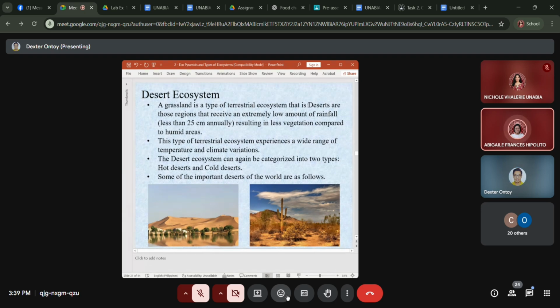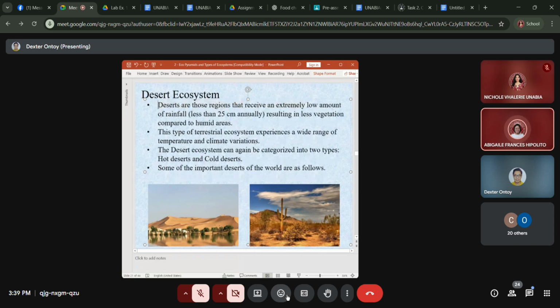Deserts are regions that receive an extremely low amount of rainfall, which is less than 25 centimeters annually, resulting in less vegetation compared to humid areas. This type of terrestrial ecosystem experiences a wide range of temperature and climate variations. The desert ecosystem can again be categorized into two types: hot deserts and cold deserts. Some of the important deserts of the world are as follows.